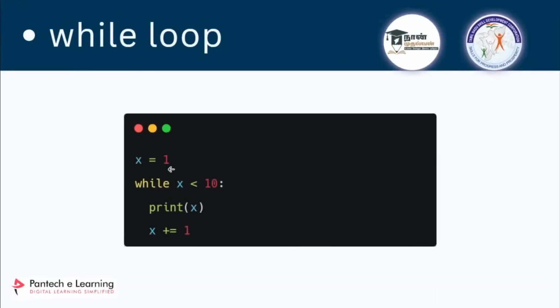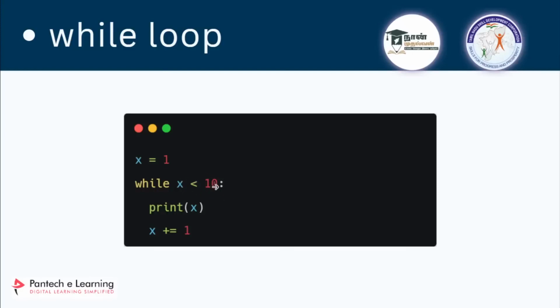See here, I am setting x equal to 1. First the value of x is 1, and I am running this while loop when x is less than 10. So while x is less than 10, we are printing x. When this loop runs, it will print x, and then I am adding 1 to x. x plus equal to 1 means x equals x plus 1. So every time the loop runs, the value of x gets added with 1, and the loop will keep on running. When it reaches 9, it will run. When it reaches 10, it is no longer less than 10, so this condition will become false. So this loop will keep on running when this condition is true. When it becomes false, it will terminate.